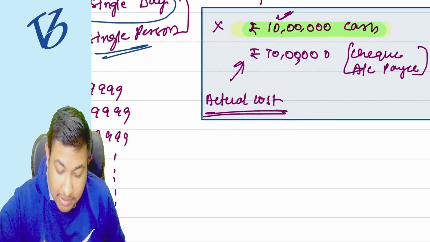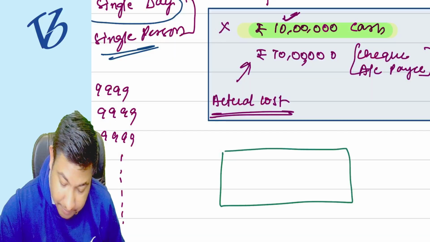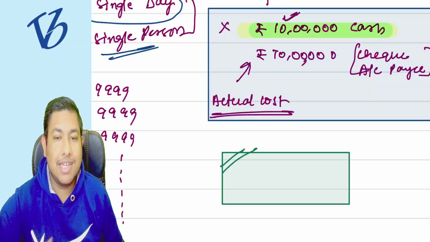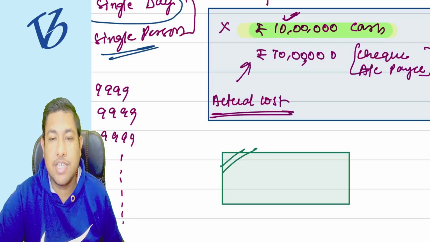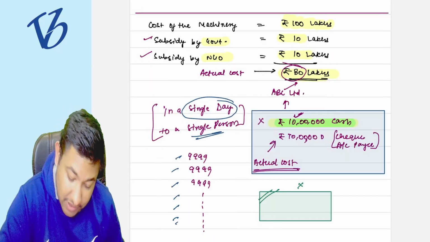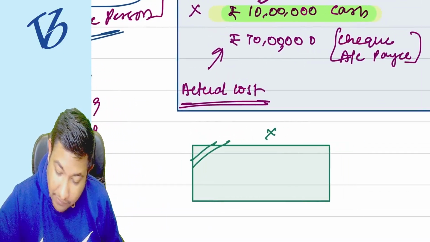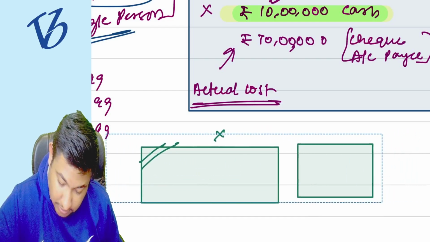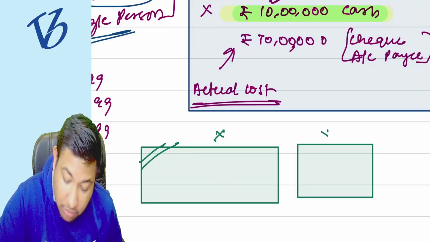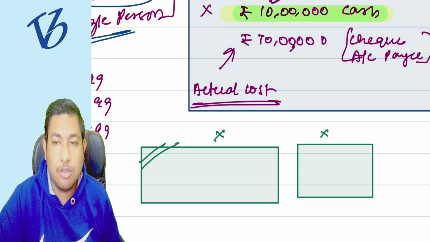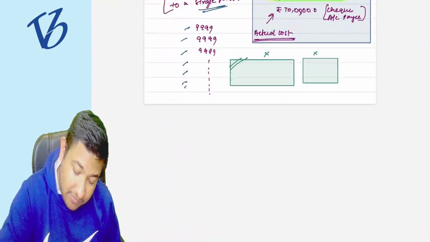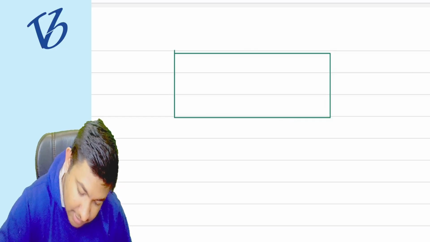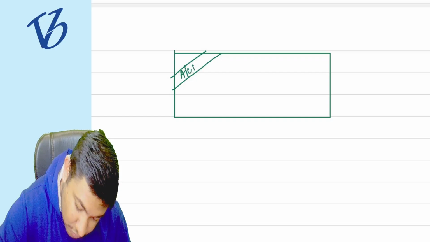If you do not know, listen to me very carefully. This is a check. If I draw just these two lines, this is known as a crossed check, and it is not allowed. Now I have given a normal check. Is it allowed? Not allowed, because it is not an account payee check. So what is an account payee check? This is a check, and we will do this crossing and write account payee.